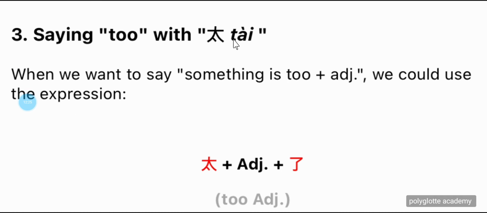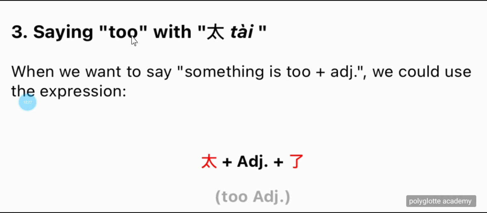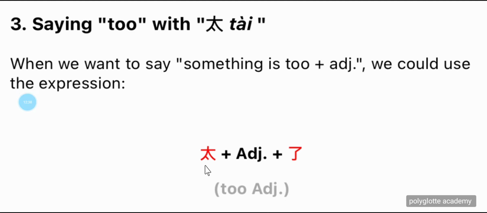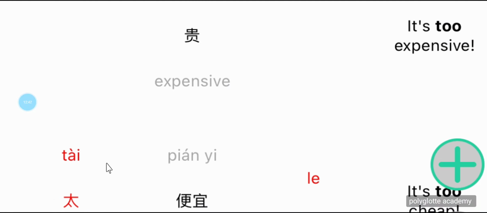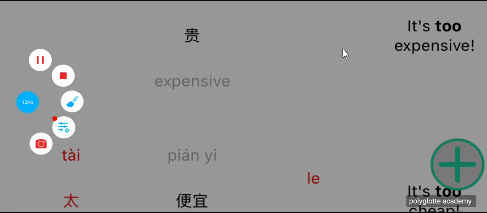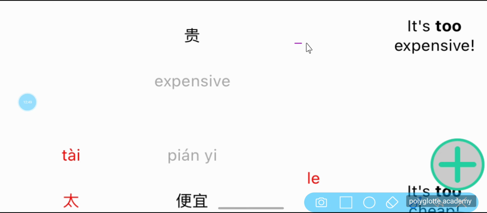The next one, the third point, saying too with 太. When we want to say something is too plus adjective, we could use the expression 太 plus adjective plus 了. So for an example, we can say 太贵了. So remember, we have our 了. So 太贵了, which is it's too expensive.